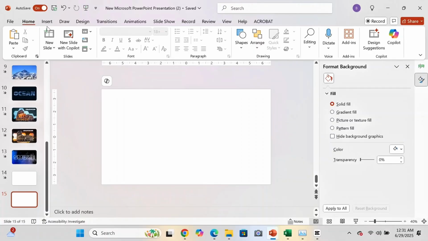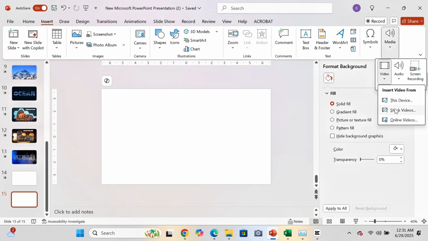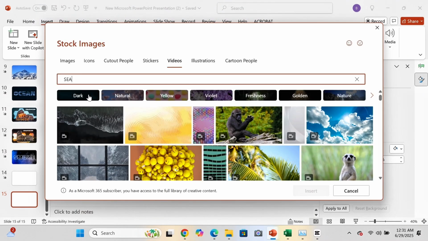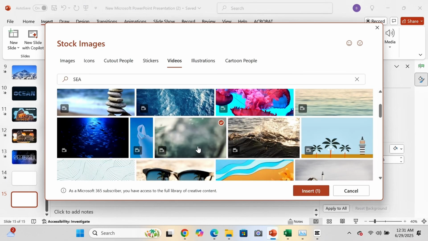Open a slide and click Insert. Go to Media. Video. Stock video. Select a video as you like. Insert it.